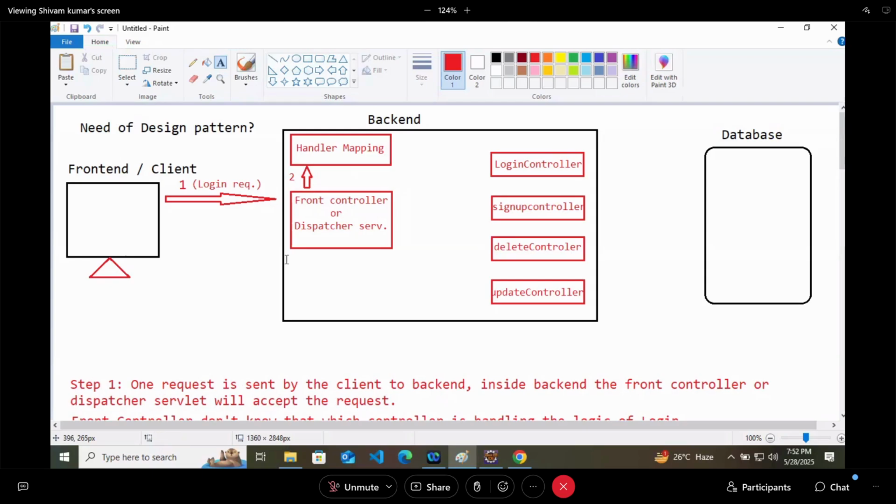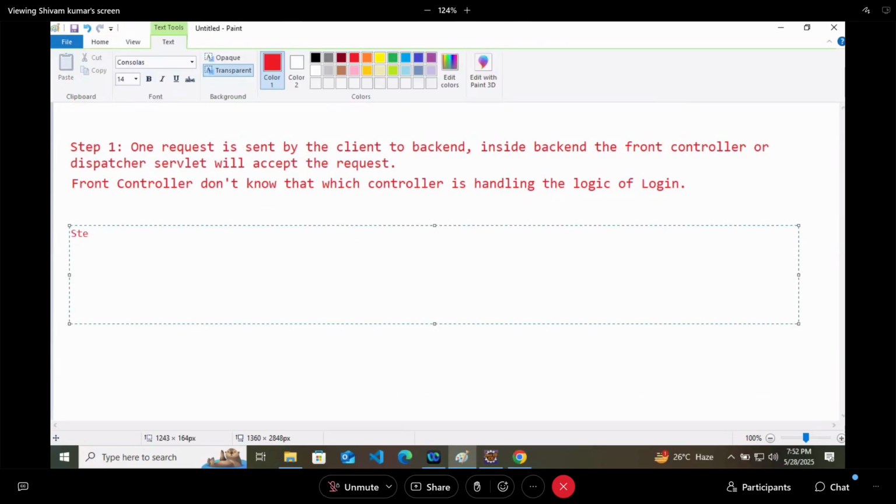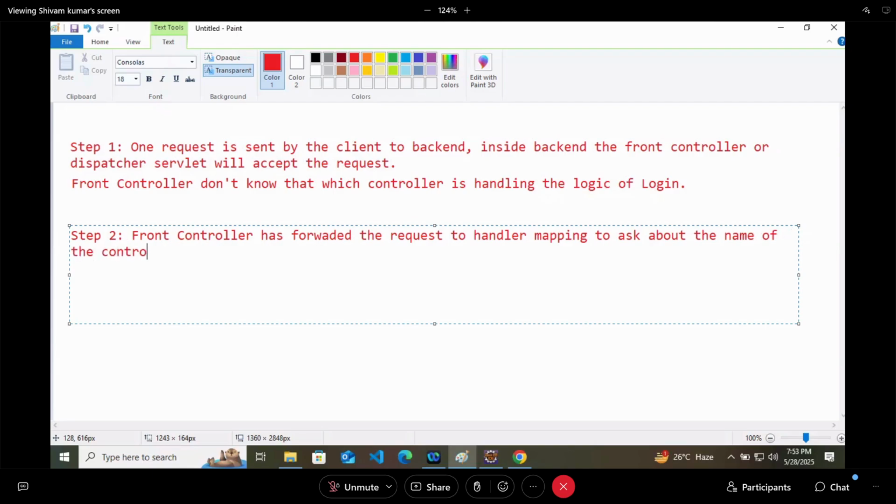In step 2, the front controller has forwarded the request to handler mapping to ask about the name of the controller which is having the login logic.